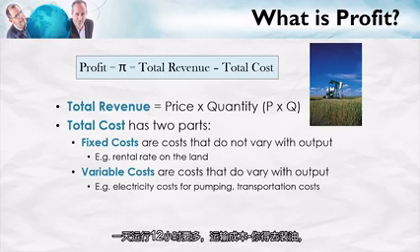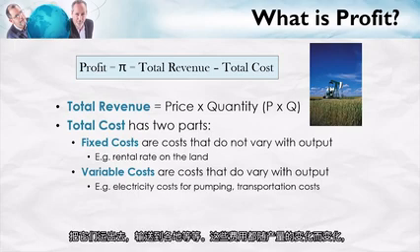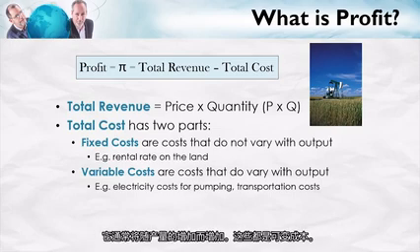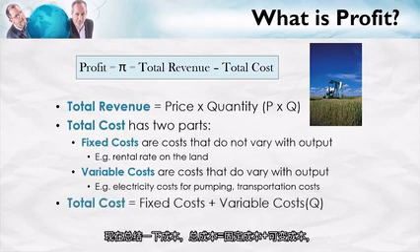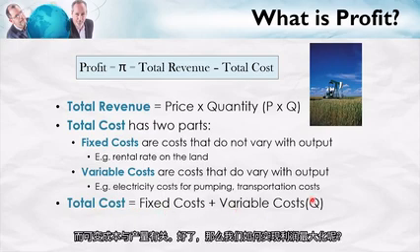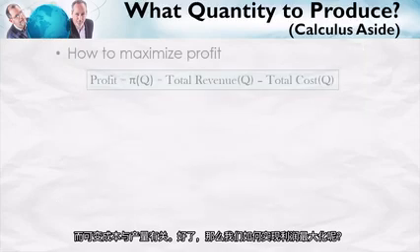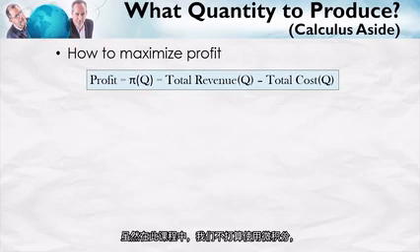Transportation costs. You've got to go and get the oil, truck it out of there, move it, and so forth. So these costs are all costs which vary with output, which typically will increase the more output that you produce. Those are your variable costs. So just to summarize on costs, total cost is equal to your fixed costs plus your variable costs, and these depend upon output. Okay, so how do we maximize profit?